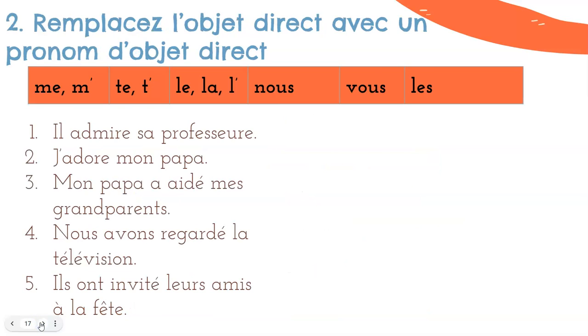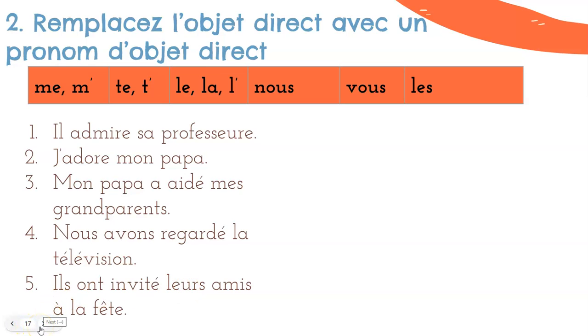Let's do some practice replacing our direct objects with a direct object pronoun. Right? So we've got 5 sentences here. We have il admire sa professeure. J'adore mon papa. Mon papa a aidé mes grands-parents. Nous avons regardé la télévision. Ils ont invité leurs amis à la fête.